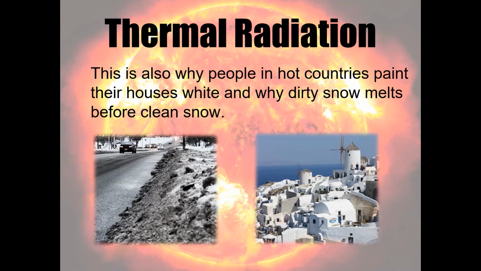The picture on the right shows the houses in a very hot country. Why have they all been painted white? Well, they do that for two reasons. First of all, in the day, when it's very, very hot, they do not want their homes to be too hot. So the white finish on the outside is going to reflect lots of thermal radiation. It's not going to absorb very much, and therefore the house should be able to keep quite cool.